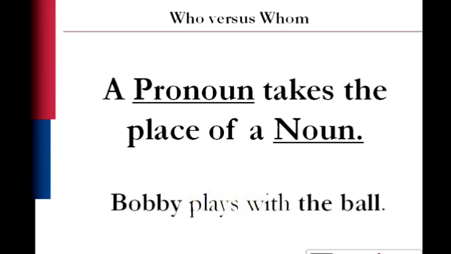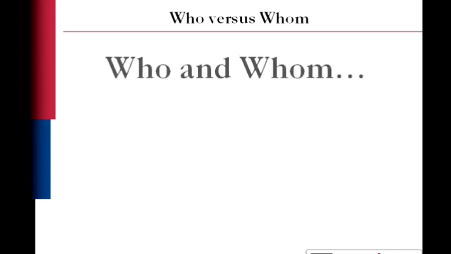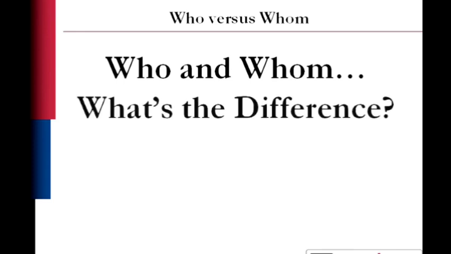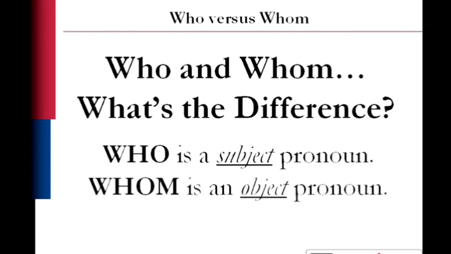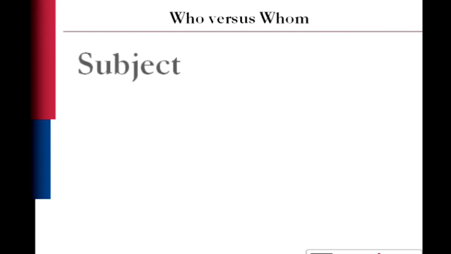For example, in the sentence, Bobby plays with the ball, we can replace Bobby, the noun, with the pronoun he. And we can replace the ball, the noun, with the pronoun it. He plays with it. So who and whom? What's the difference between them if they both take the place of a noun? Well, the difference is that who is a subject pronoun and whom is an object pronoun. That probably didn't help at all. So, a subject pronoun versus an object pronoun.